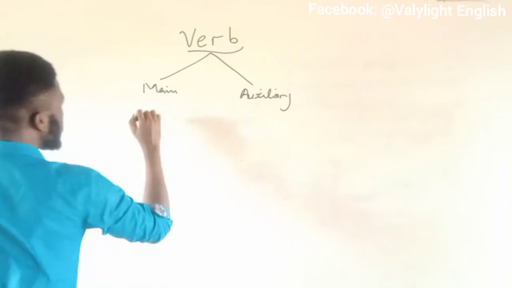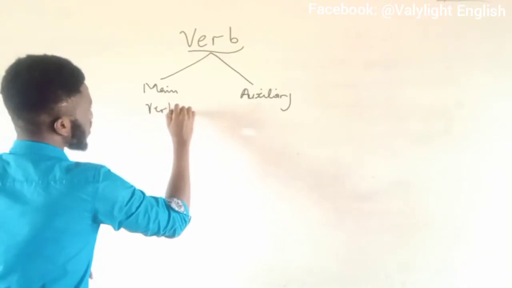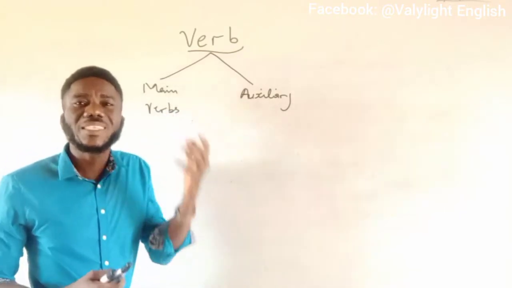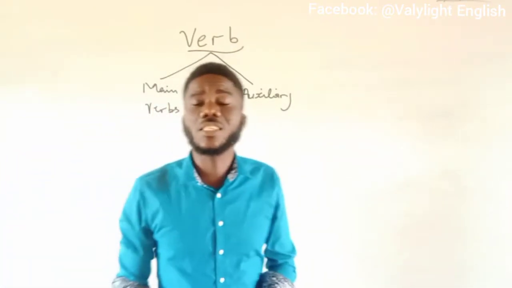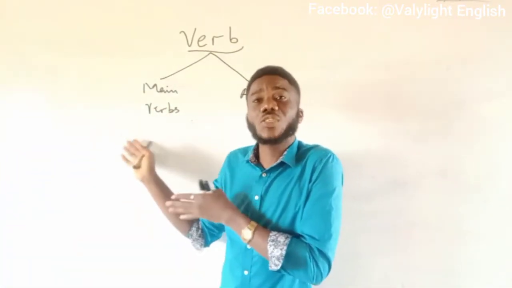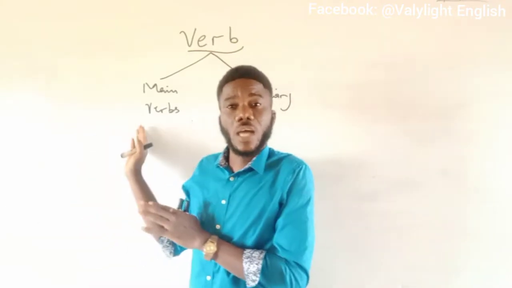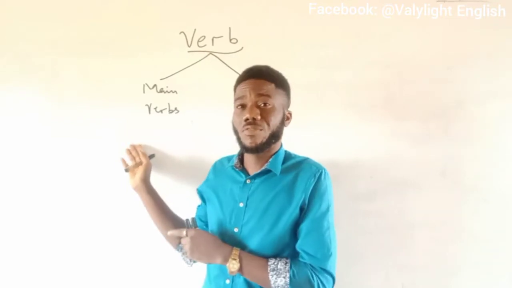Now, when we talk about main verbs, here you are talking about verbs that are action words. This is where you point out the action words part of the verbs. These are what we refer to as the main verbs.